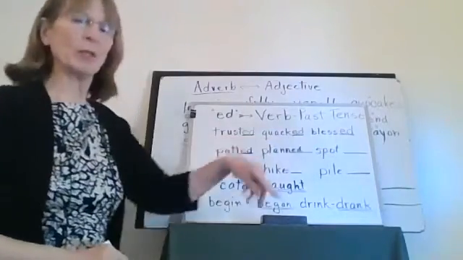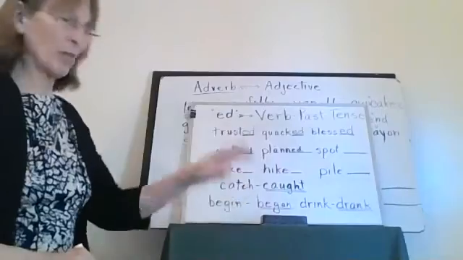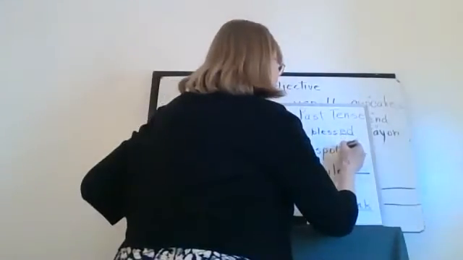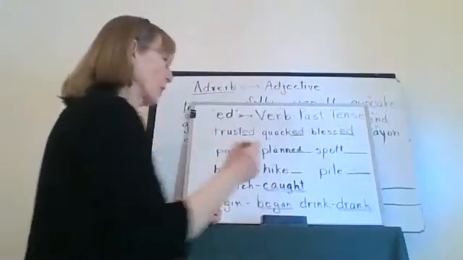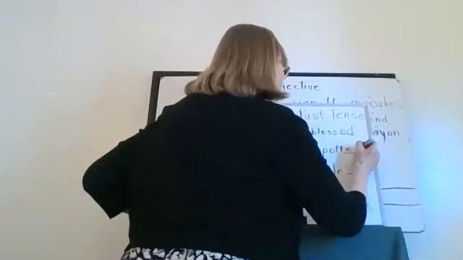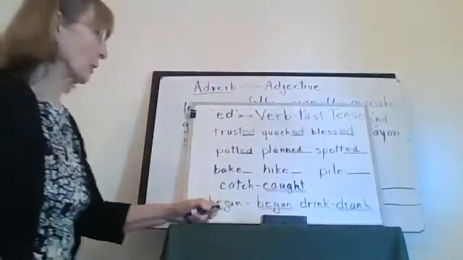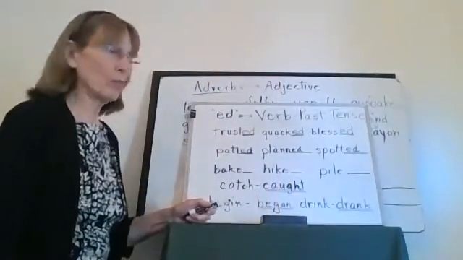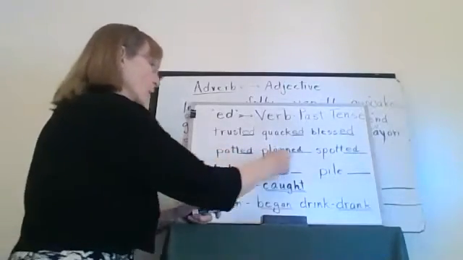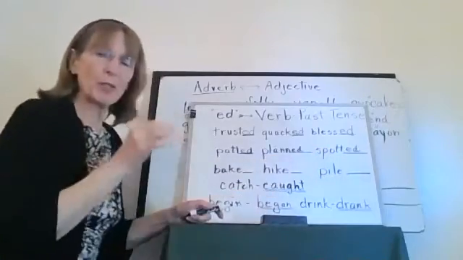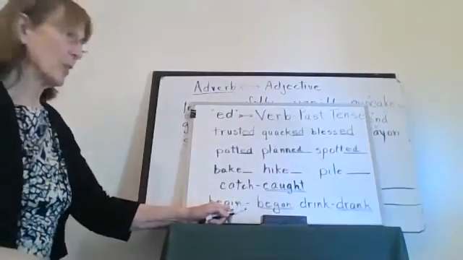So what do we do here? We make two T's? Yes, spotted. S-P-O-T-T-E-D. If it changes the sound of your word, then you know that you need to double the consonant so that the vowel will say the short sound that it was intended to say.